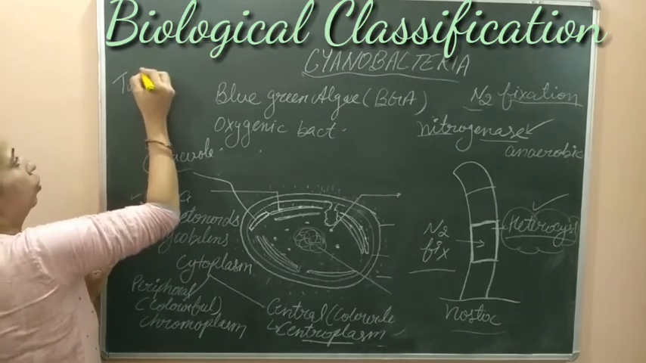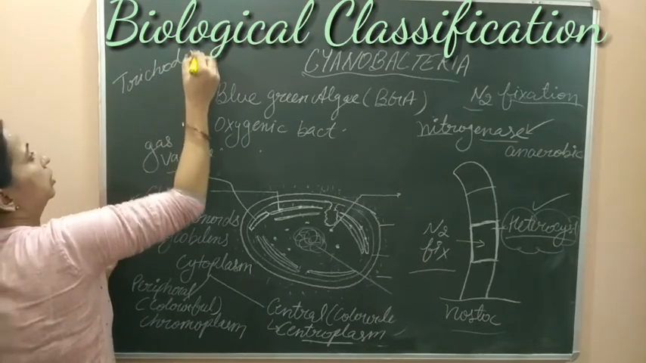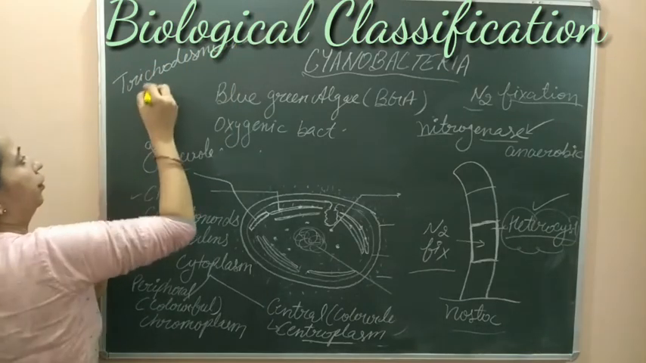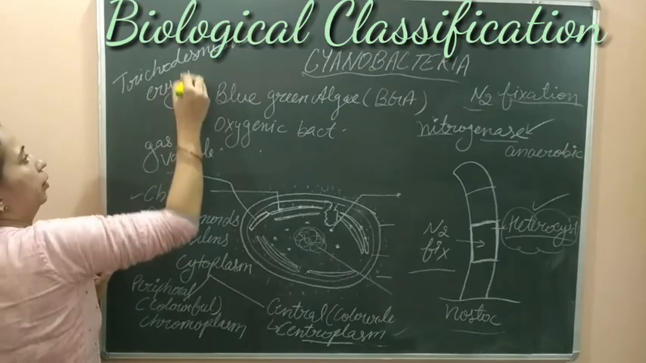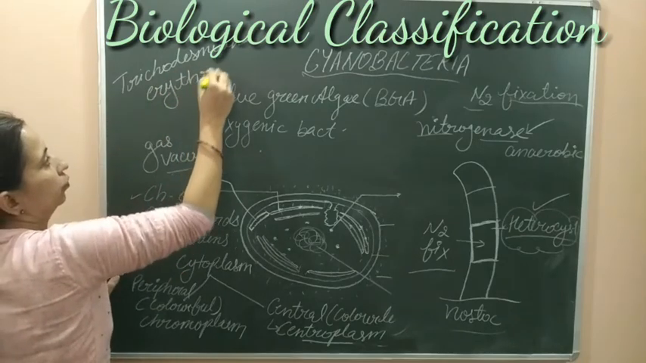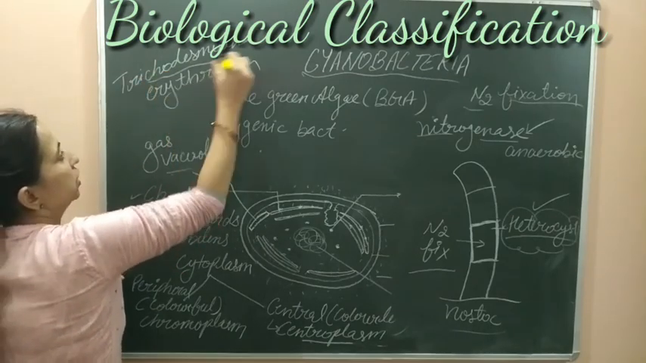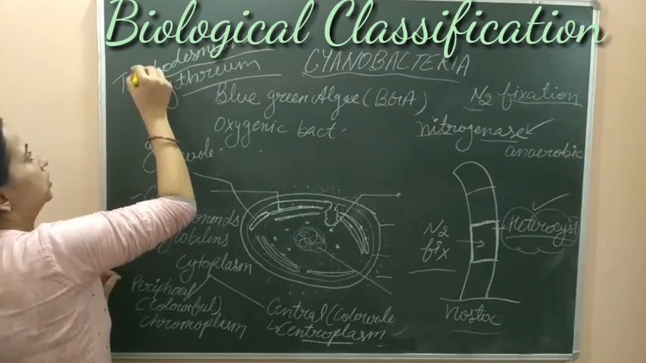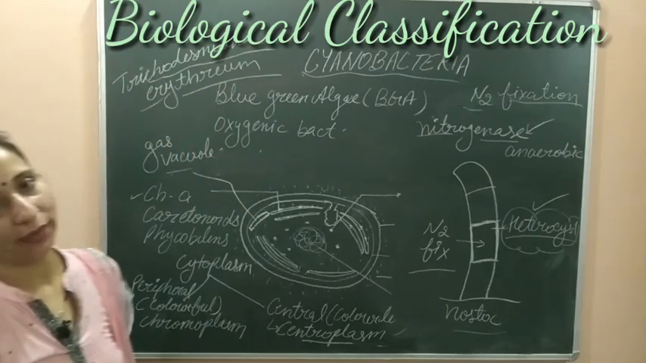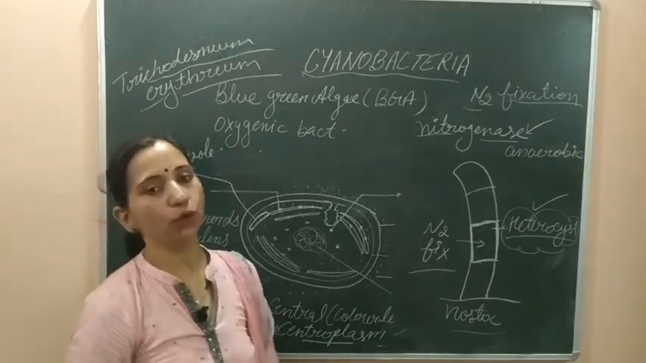We can write the name of this bacterium here, which is responsible for making the sea red: Trichodesmium erythraeum. This is the name of the cyanobacterium which makes the sea color red, and the sea is known as the Red Sea. So this is about the cyanobacteria.